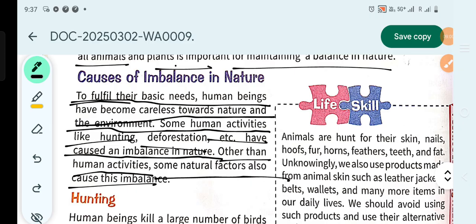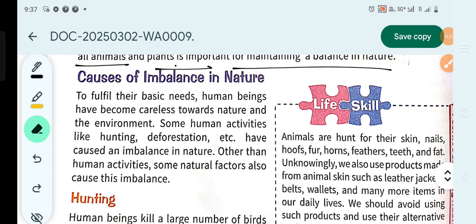That's why, even to fulfill just basic needs, they have become careless towards nature, and some human activities are just violent, so that some animals get harmed. This causes the imbalance in nature. Human activities also cause imbalance due to carelessness and not being sincere towards our mother nature. These are some main causes of imbalance in nature.